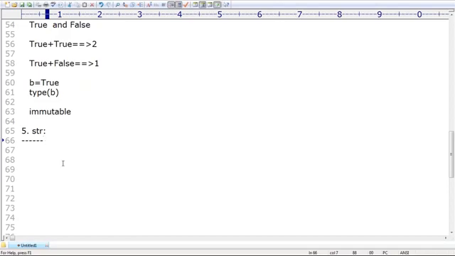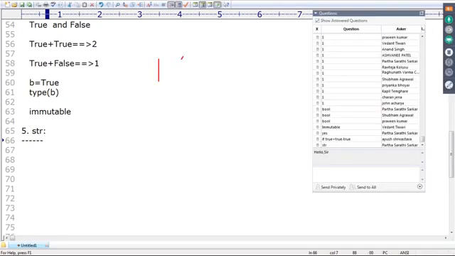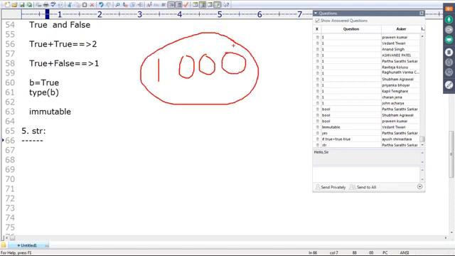Suppose that in my application, a total of 1000 objects I'm using. Out of 1000, how many string objects are there? Almost around 800 to 900 string objects will be there.